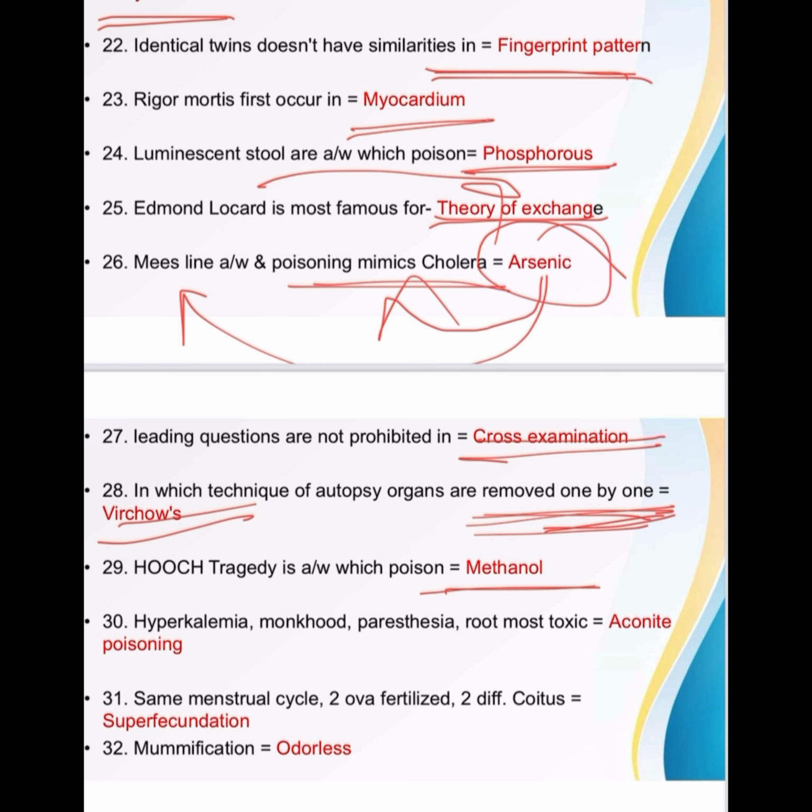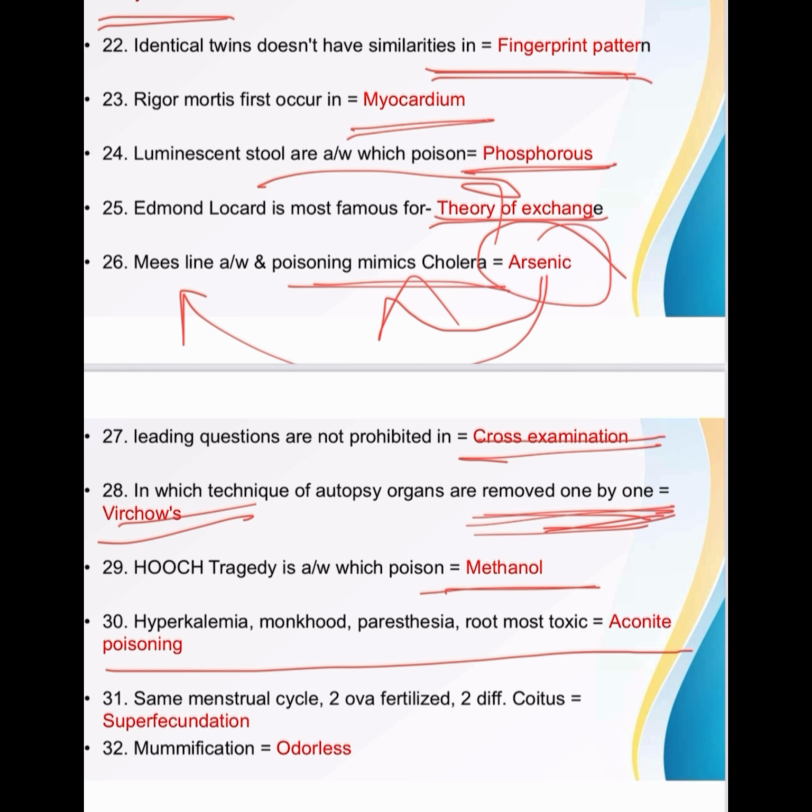Then hyperkalemia, paresthesia, root most toxic, that is aconite poisoning. Numbness, paresthesia, hyperkalemia, it is aconite poisoning.